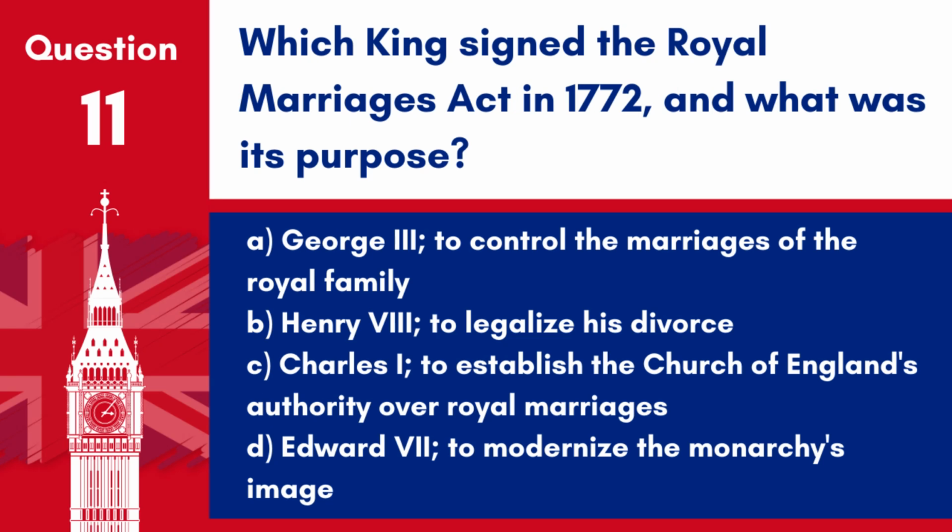Question 11. Which king signed the Royal Marriages Act in 1772, and what was its purpose? A. George III, to control the marriages of the royal family. B. Henry VIII, to legalize his divorce. C. Charles I, to establish the Church of England's authority over royal marriages. D. Edward VII, to modernize the monarchy's image. Answer A. George III, to control the marriages of the royal family. The Royal Marriages Act was signed by George III in 1772 to control the marriages of the royal family.